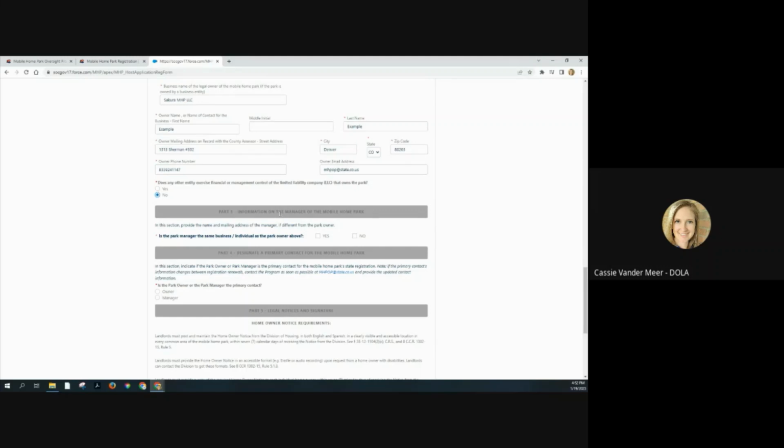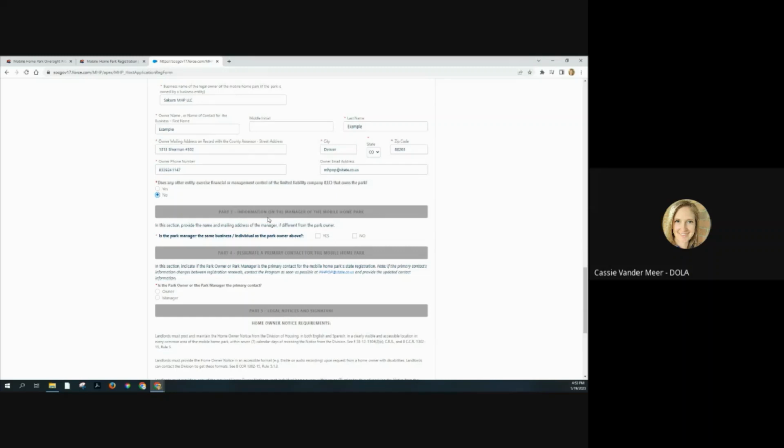Whoever you select as a primary contact, and if you want them to receive a confirmation that this application gets submitted, make sure to enter an email address directly here on this form. The way the form is designed this year doesn't actually pull from any previous contact information already in our database. It will only send to the primary contact indicated on this new form. But anyways, back to part 3, manager.